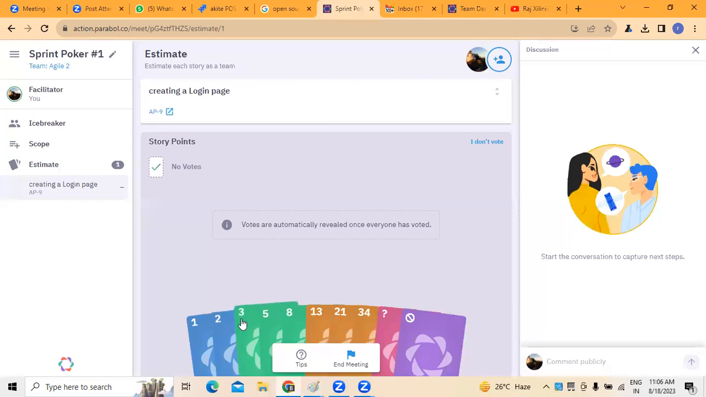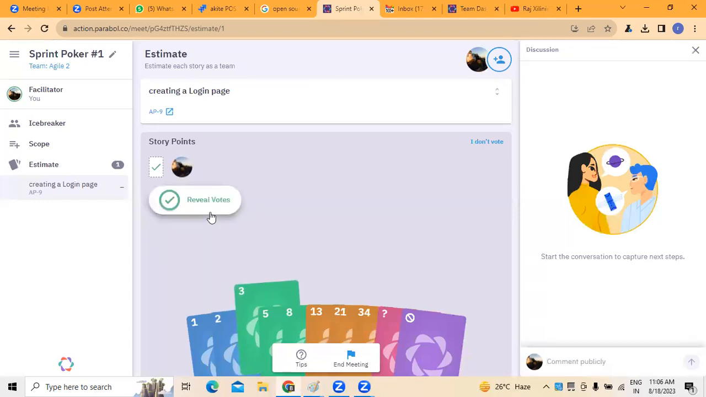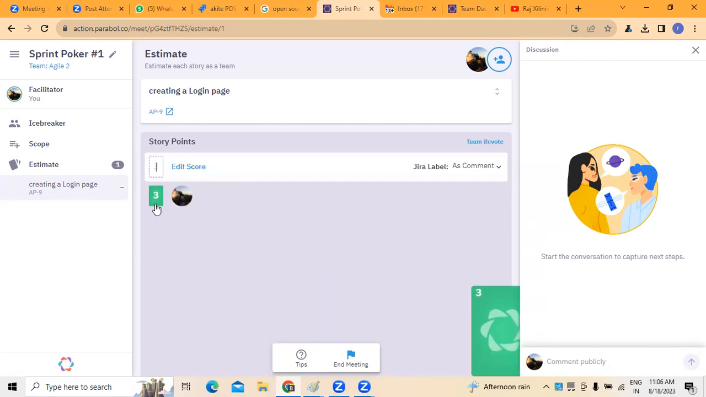And finally, there is a number which was given, 3 for example. 3 is the number we have given. So you can reveal the votes, since multiple team members have voted. You can simply reveal the votes, where we have given 3 for the login page. You can see it.